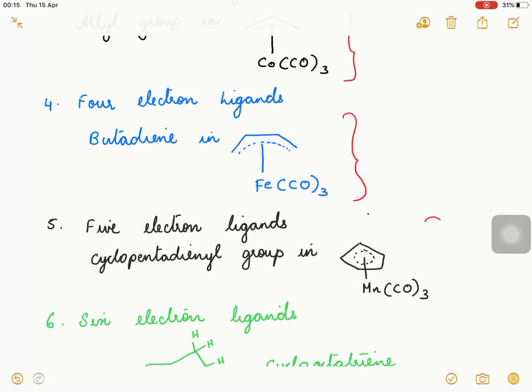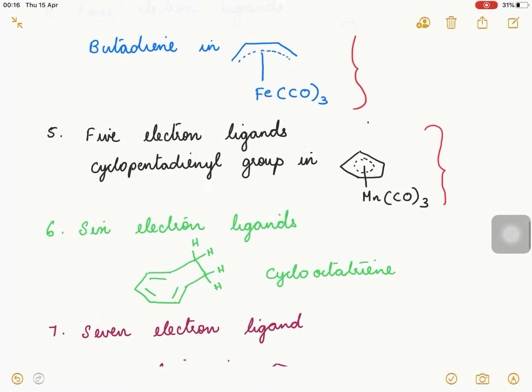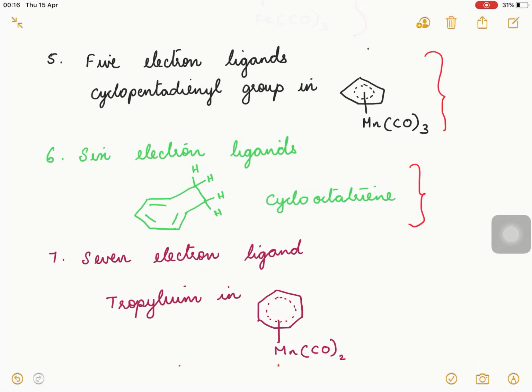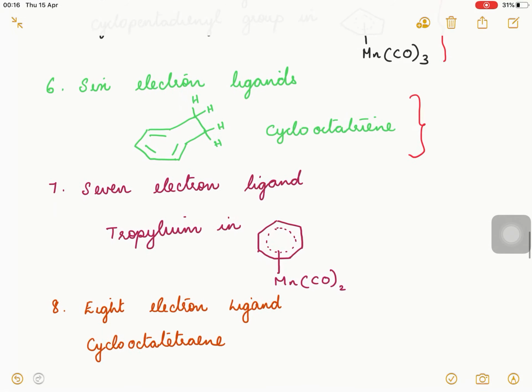The 5 electron ligand is the cyclopentadienyl group. For the 6 electron ligand, cyclooctatriene is an example. Six pi electrons are there that can be donated to the metal present in the complex.